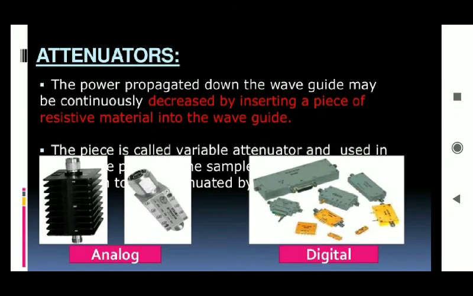Then the next part is the attenuators. The power propagated down the waveguide may be continuously decreased by inserting a piece of resistive material into that waveguide. That piece is called a variable attenuator. You can see it in that first diagram also, and it is a very important part in the ESR spectrometer. Here you can see the analog and digital attenuators.